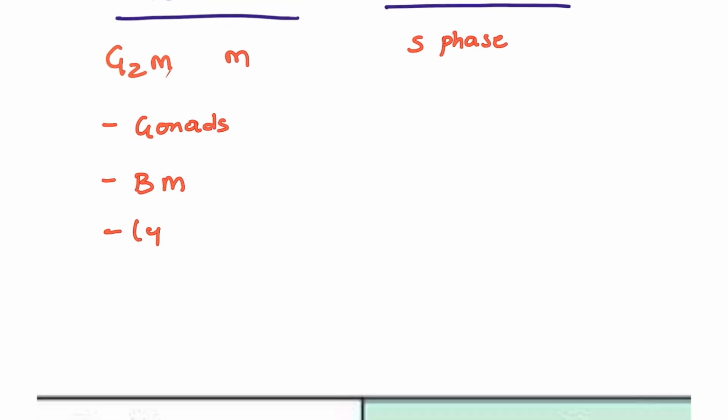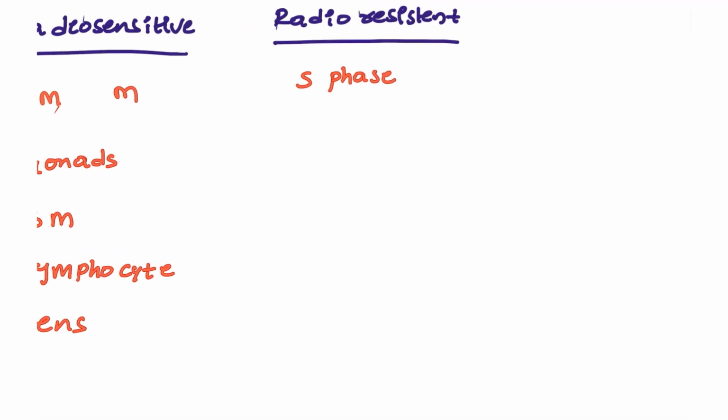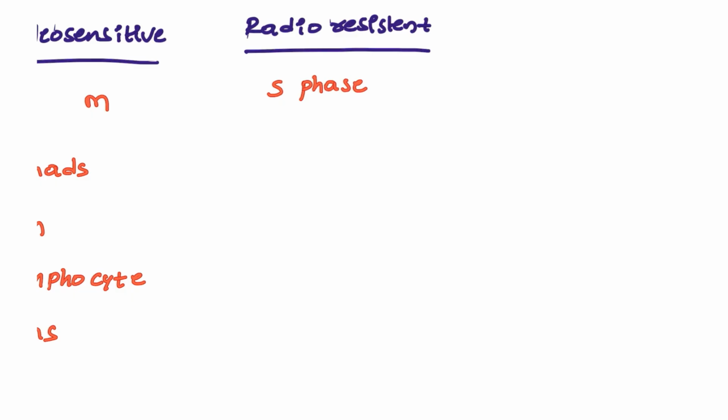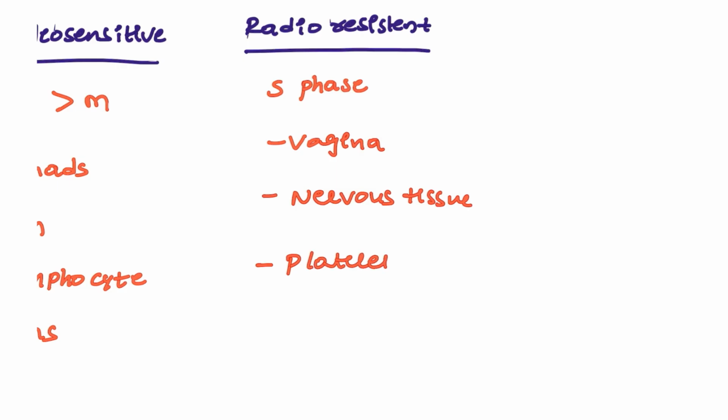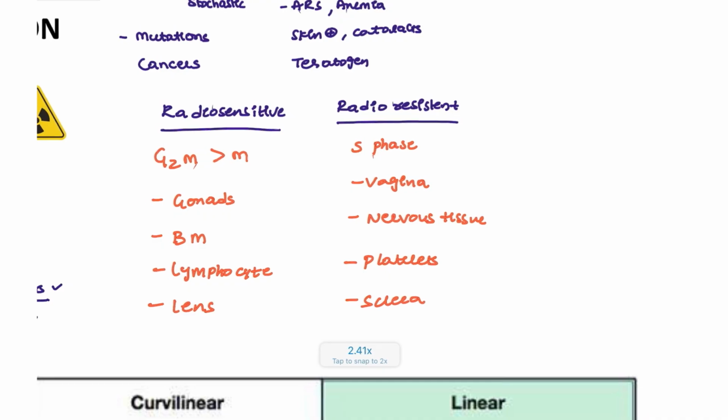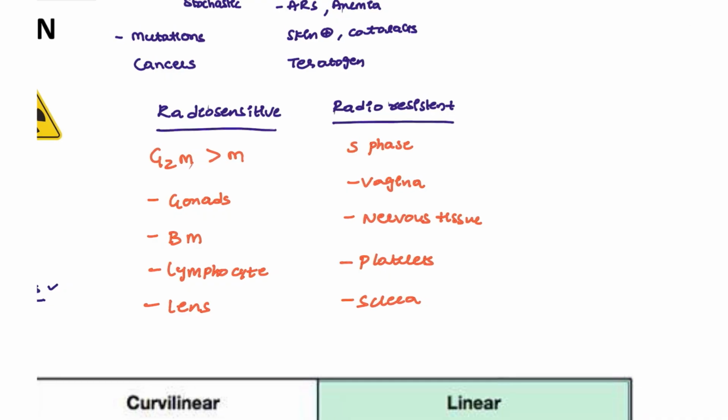And also lymphocytes, they are also at risk. And cataract formation, that could be the lens. Next, coming to the radio resistant, for example the vagina. Vagina is highly resistant to this condition. And also nervous tissue, which is highly resistant, and platelets, and also sclera. So these are the differences between radio sensitivity and radio resistance.